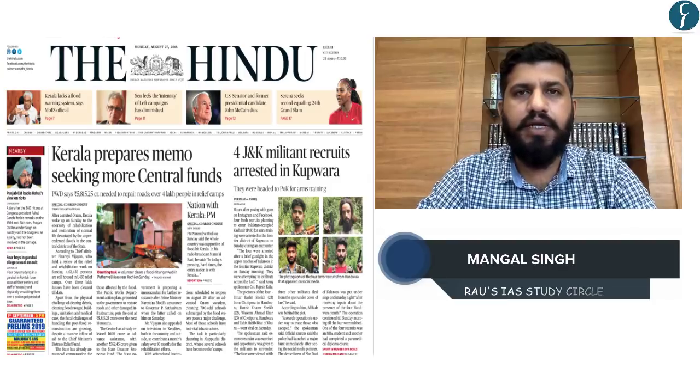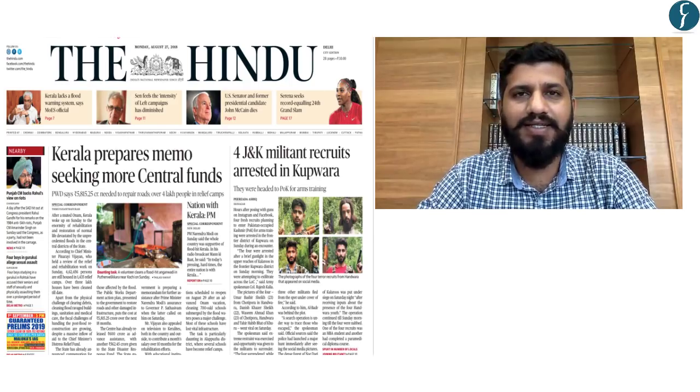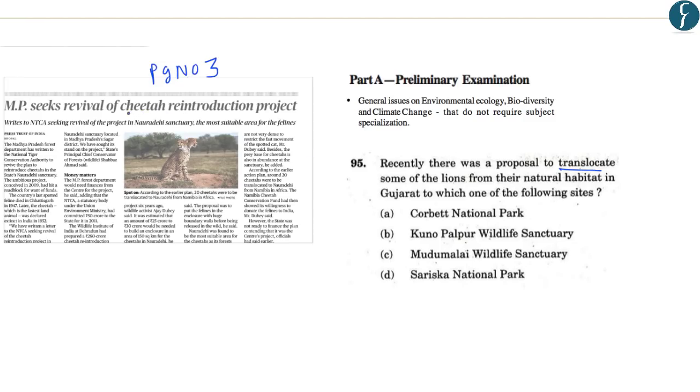Today we will discuss the daily edition of the Hindu newspaper dated 27th August 2018. So let's start. This news article on page number 3 is related to the Cheetah Reintroduction project, and this will form a part of the preliminary examination syllabus under the topic General Issues on Environment and Ecology and Biodiversity.